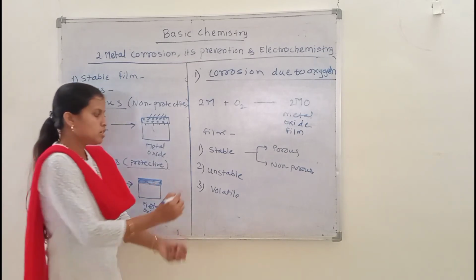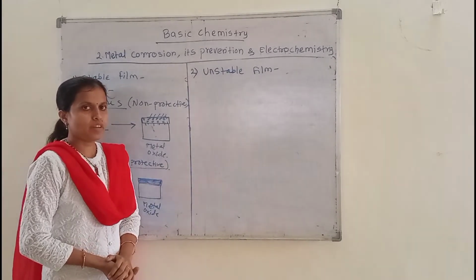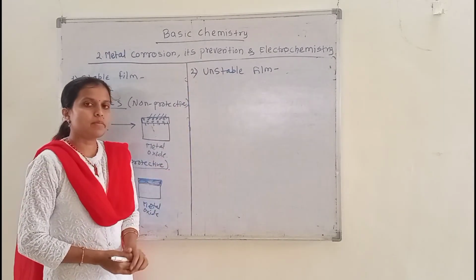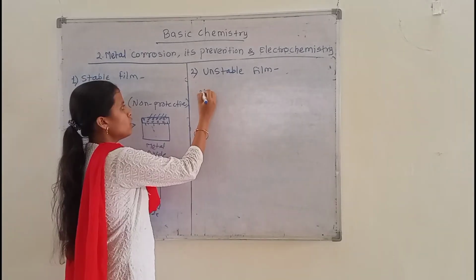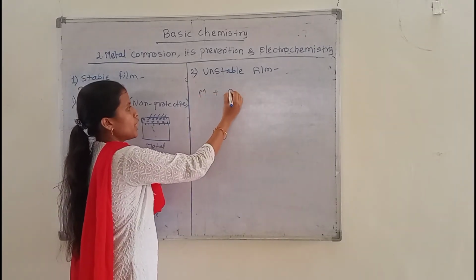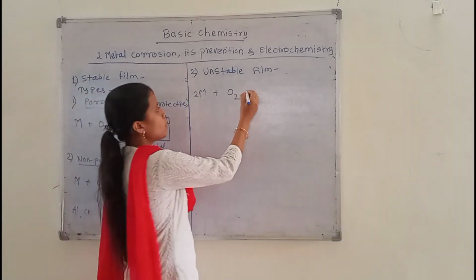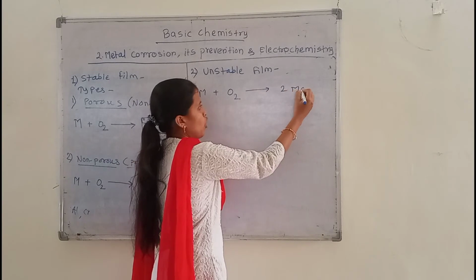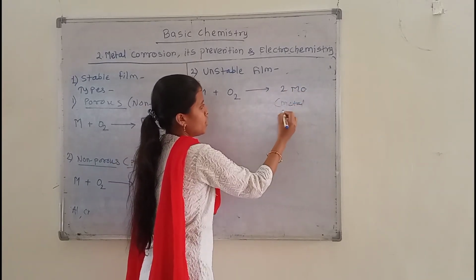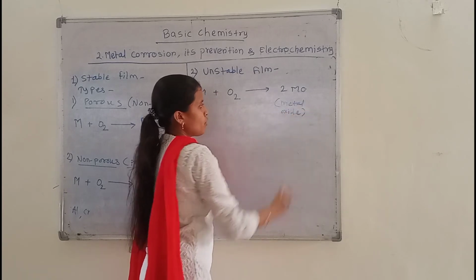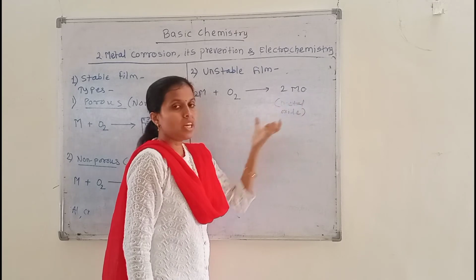So next we see the next type of film, which is the unstable film. When the unstable type of film is formed, the metal again gets in contact with the atmospheric oxygen, and the metal oxide will be formed. But when this metal oxide layer is formed on the surface of the metal, this film will be unstable.